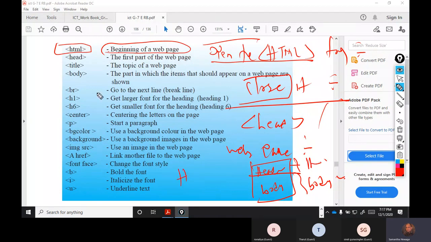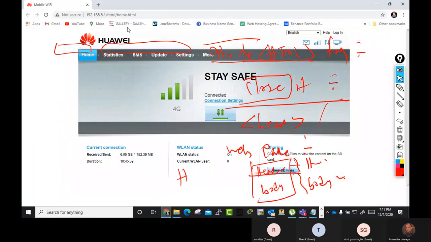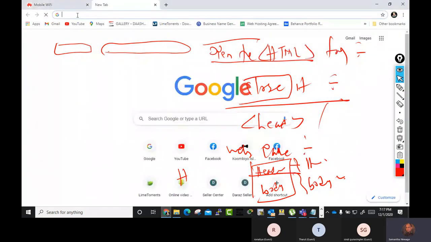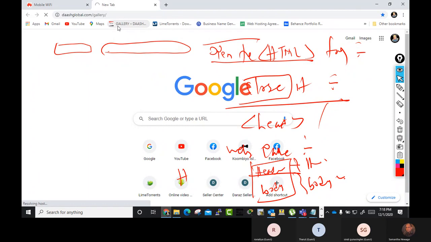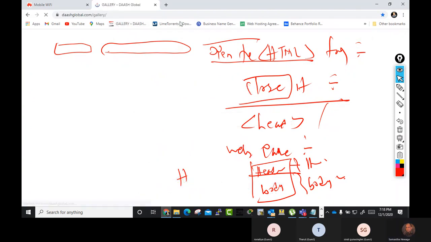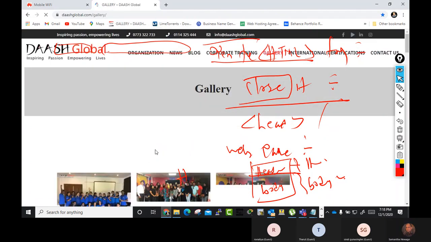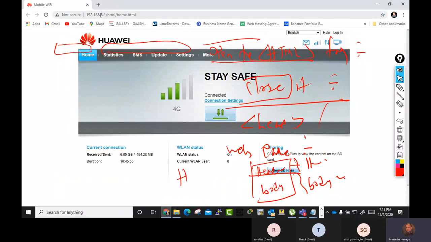See, this is a web page now. If you want to browse a web page, I say Google.